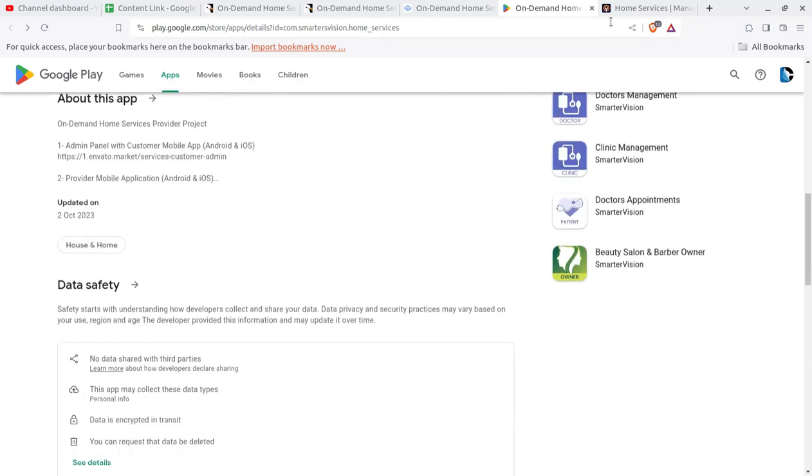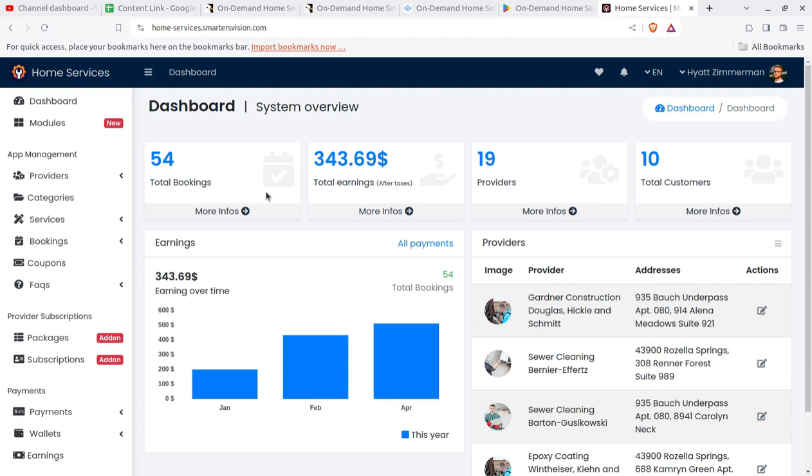So I'm going to show you first of all the admin panel of this app, and as an admin you have access to all the things, and you can further assign new users, and the service providers can be registered, and I'll show you multiple screens. So remain until the end of the video and I'll show you all the screens through which you are going to control this app. And of course, you can download the app from the link and you can feel how your users are going to use this app.